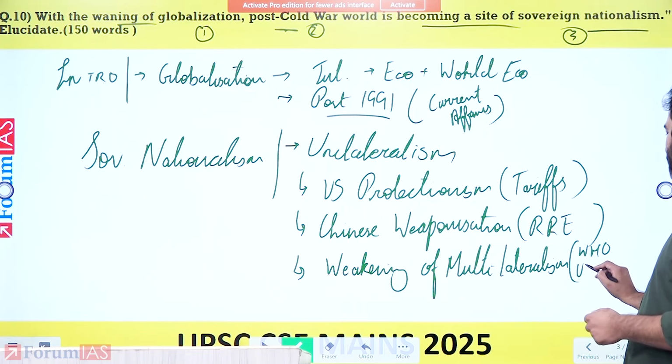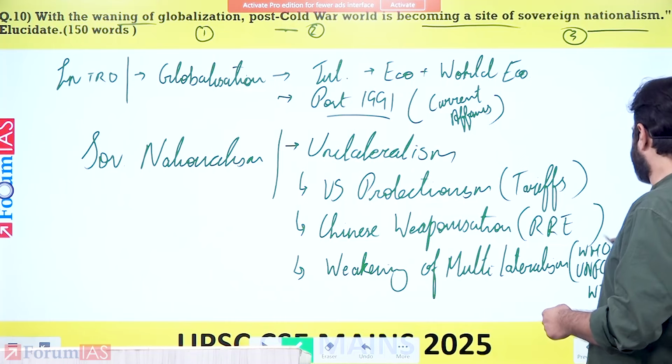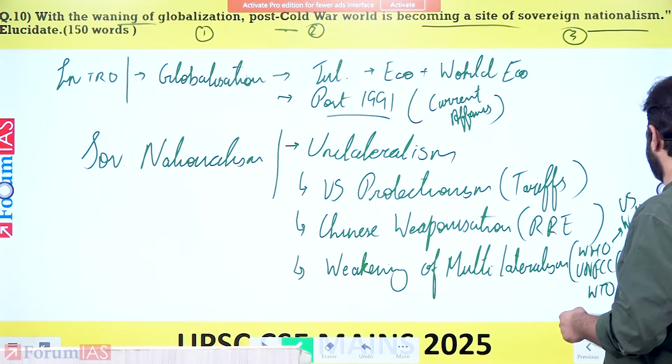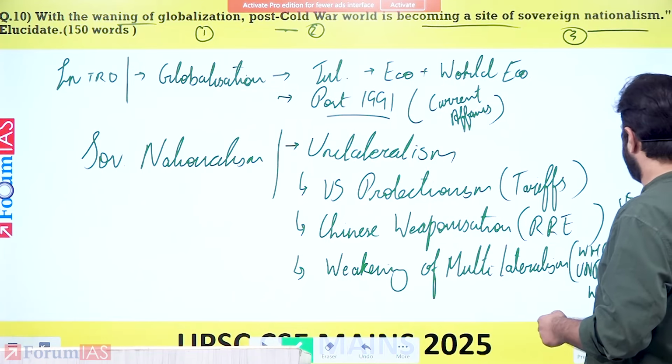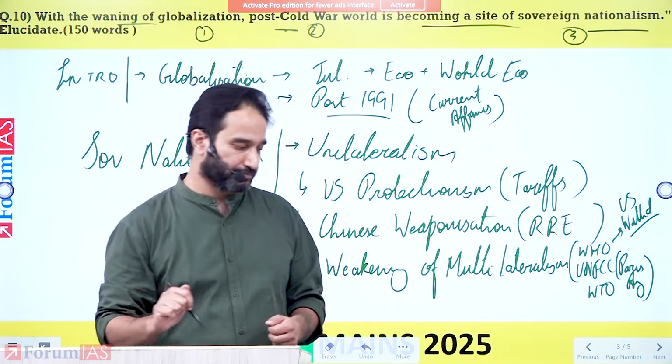You can give the example of UNFCCC in relation to the Paris Agreement. You can give the example of UNESCO. You can give the example of World Trade Organization, which has been harmed by what? The withdrawal of US. Right? It has been harmed by the withdrawal of US itself.